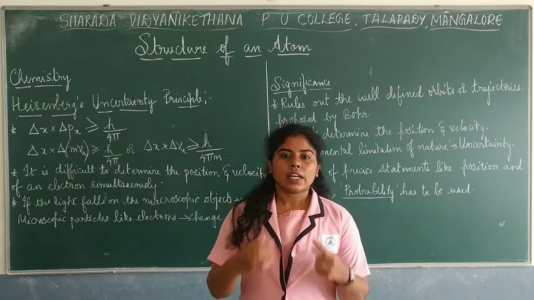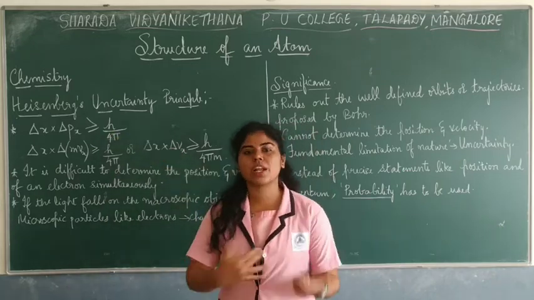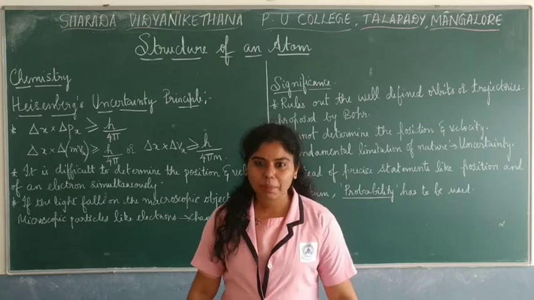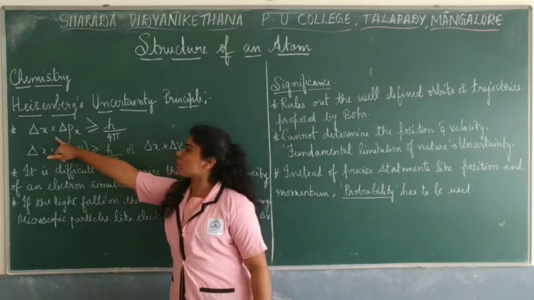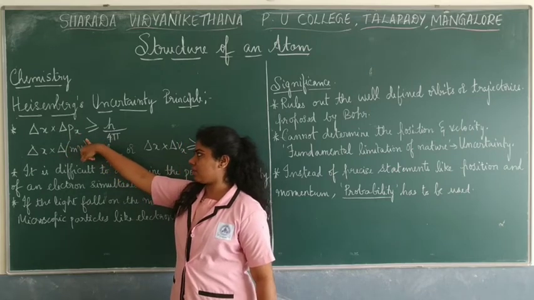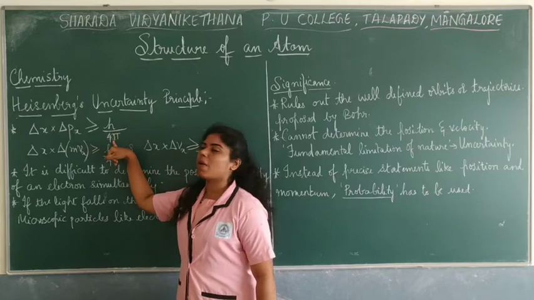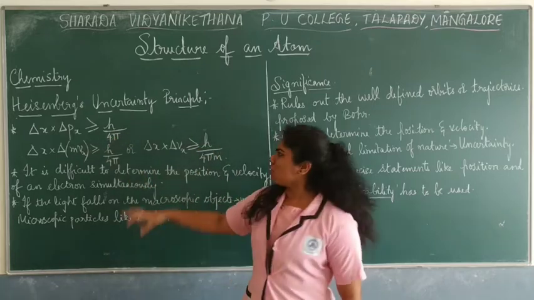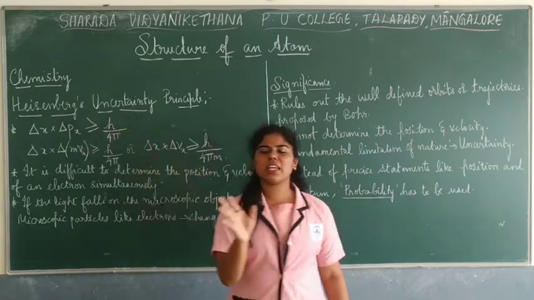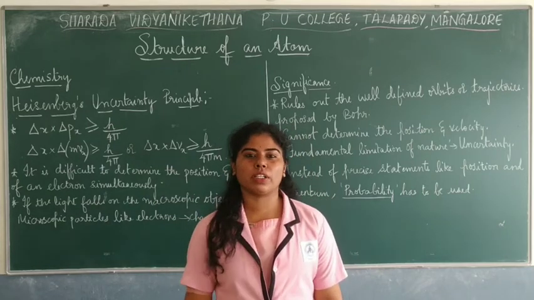So, he gives an expression. First let me tell you the expression and then continue with what exactly it means. He gives an expression wherein delta x into delta px is greater than or equal to h by 4 pi. Now, this similar equation you must have seen before somewhere, in Bohr's atomic model.